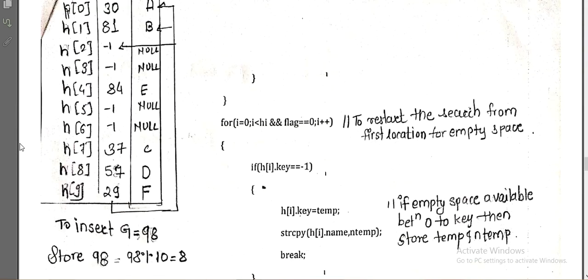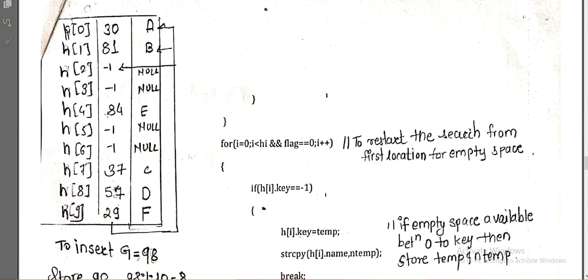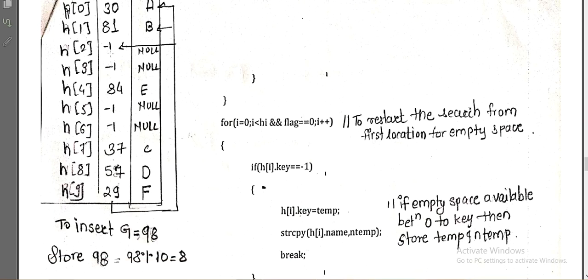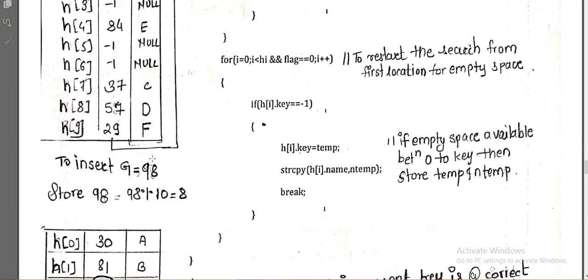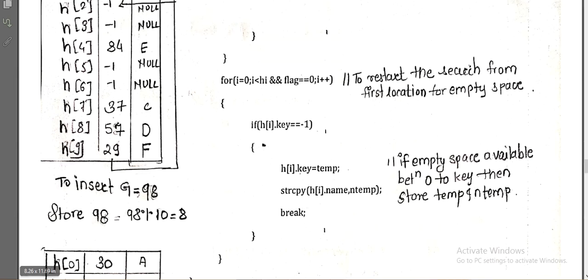So here we are taking another example. Here our table size is now fully displayed, right? So this is our data. Now I want to insert a name G with the value 98. So what will I do? I will check what remainder 98 gives us, which is 8. So I will check at index 8. Does index 8 have any number? Yes, it has 57. So I will check whether that 57 is at its correct position. No, because 57 does not give remainder 8, it gives remainder 7. So it is not at its correct location.